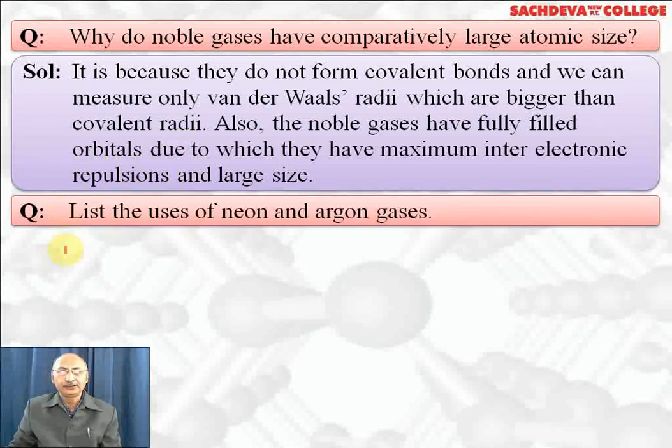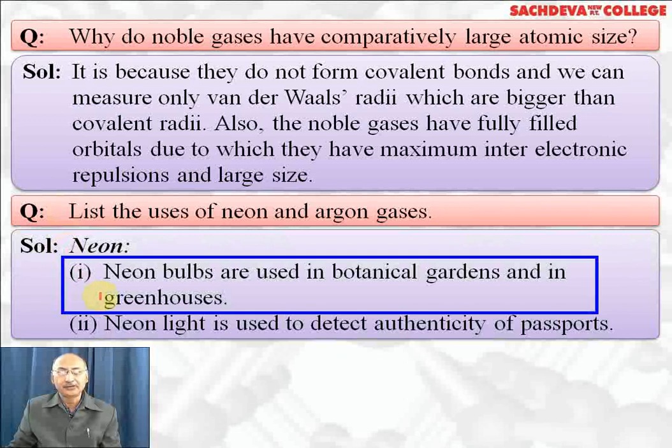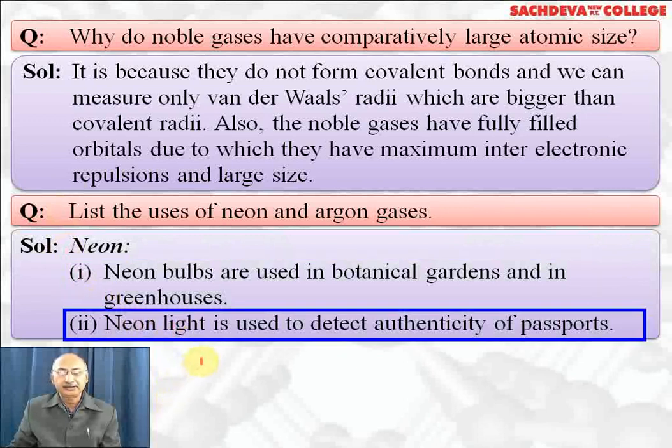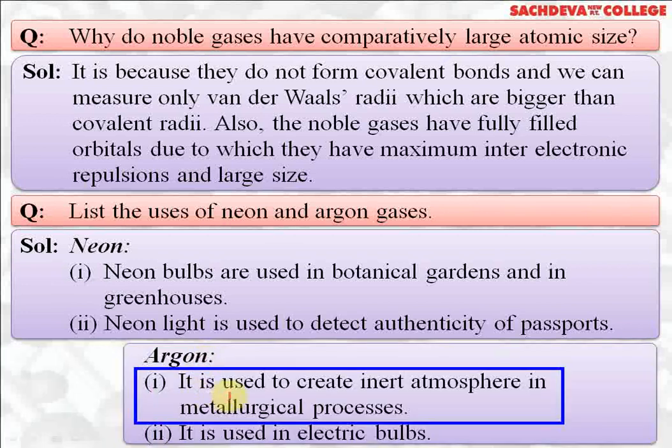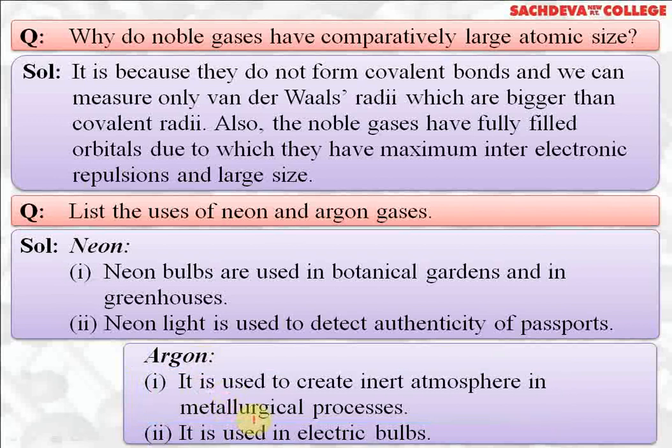List the uses of neon and argon gases. Neon bulbs are used in botanical gardens and greenhouses. Neon light is also used to detect authenticity of passports. It is used in discharge tubes for colored advertising lights. Argon is used to create an inert atmosphere in metallurgical processes because temperature is high and metal may not get oxidized. In argon, it will not be able to get oxidized. It is used in electric bulbs so that the filament does not get oxidized.